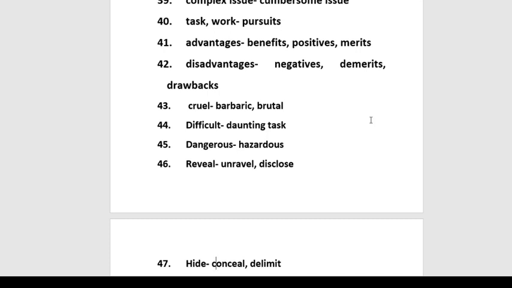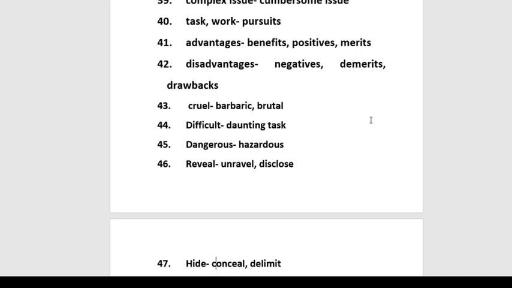If you are copying the same language, the same words which are used in the question again and again, the examiner is definitely going to deduct your bands, and it will convey a message to the examiner that you do not have enough vocabulary. So replace the word advantages by using benefits, positives, merits, and the word disadvantage can be replaced by negatives, demerits, or drawbacks.